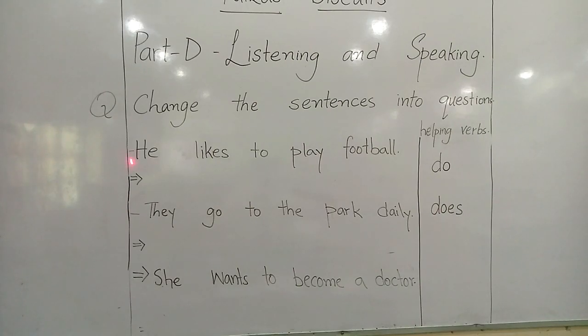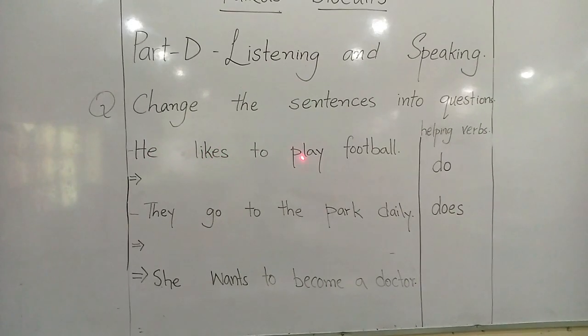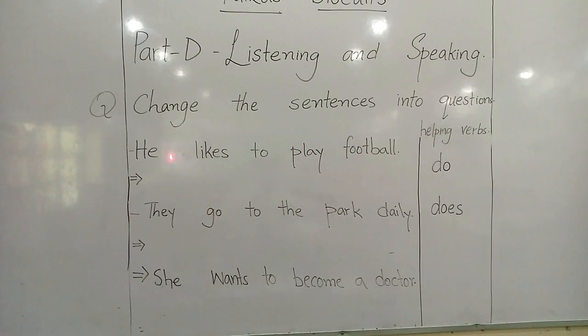In the given sentence we have: he likes to play football. We don't have a helping verb and we need a helping verb. So we will look at the main verb, which is likes. It already has s, so we will select this helping verb.